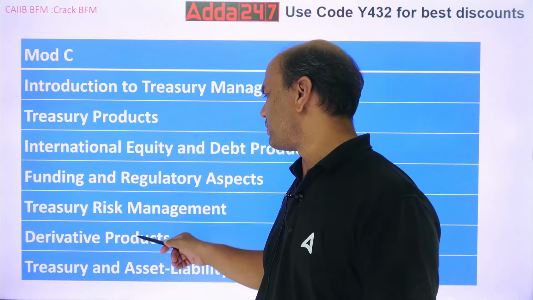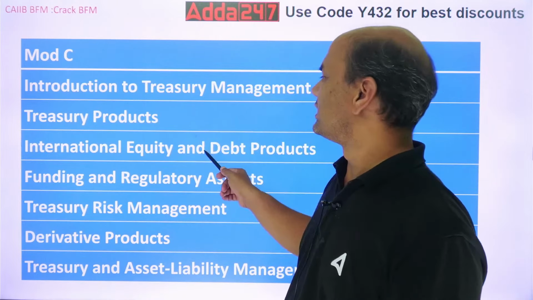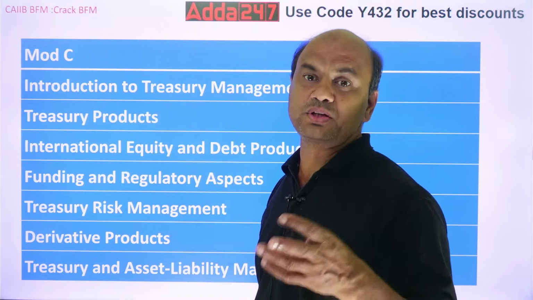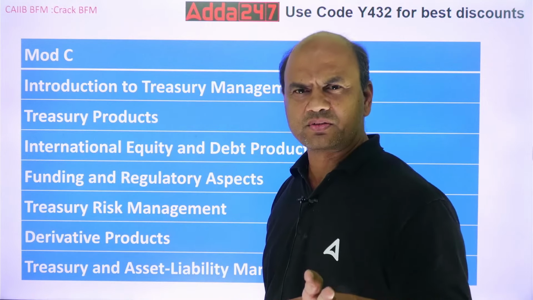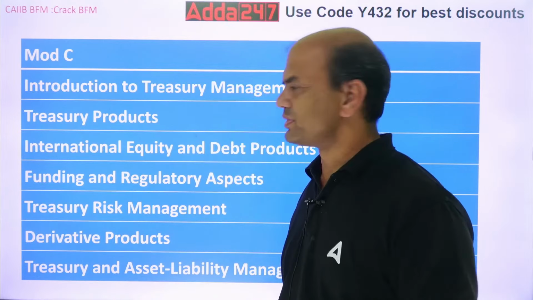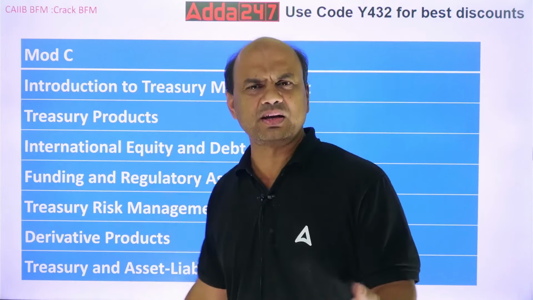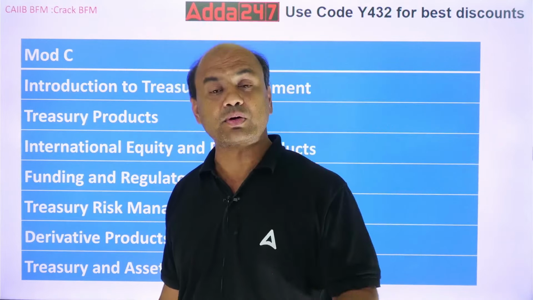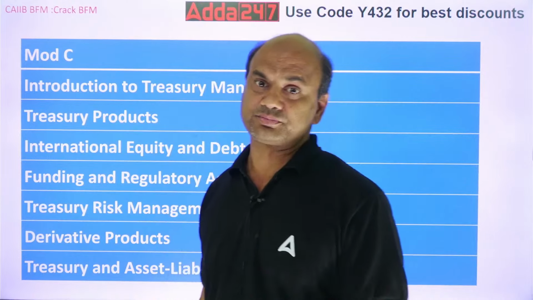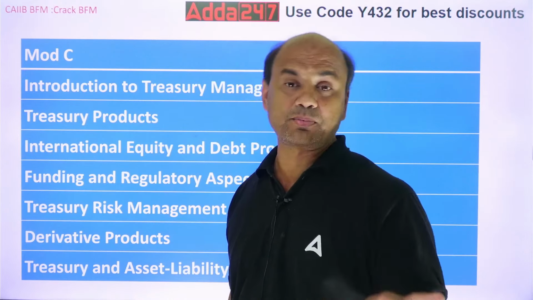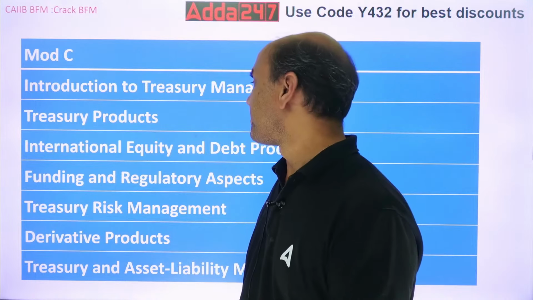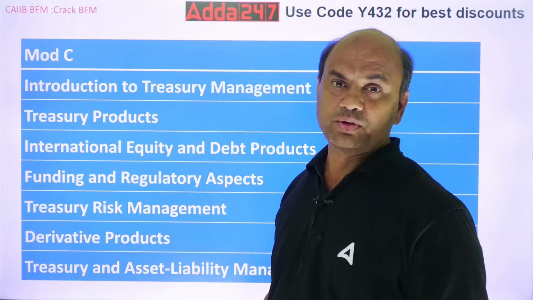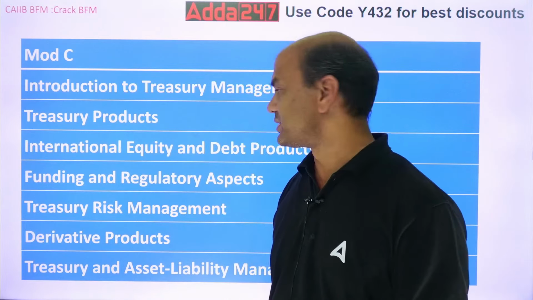Treasury products, derivative products, and one more is there, debt products, international equity. And these 3 are the products which are used in treasury. So, definite question will be there on these 3 topics. Treasury products means all related to derivatives also, OTC, ETC derivatives plus various other products developed by treasury on its own. Every bank's treasury develops separate products. International equity and debt products. So equity and debt both, fixed income as well as risk instruments.